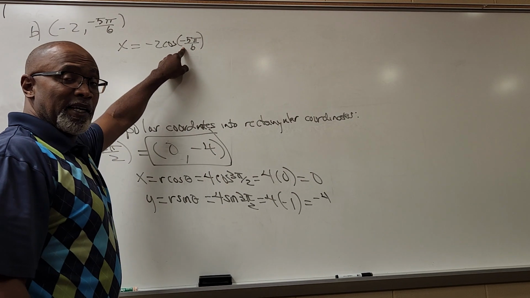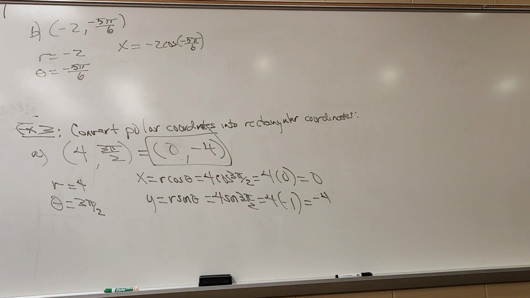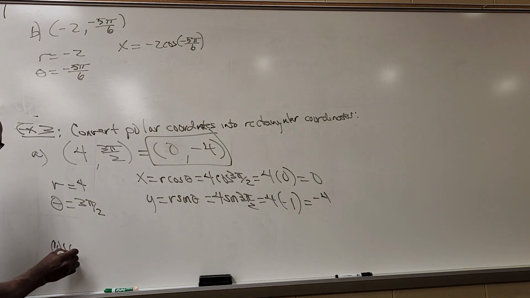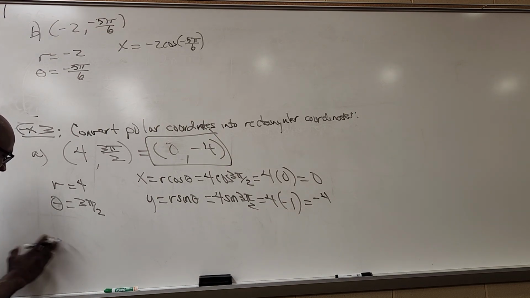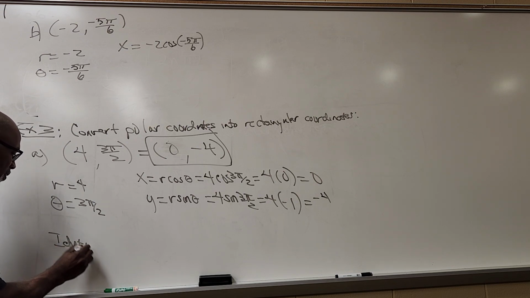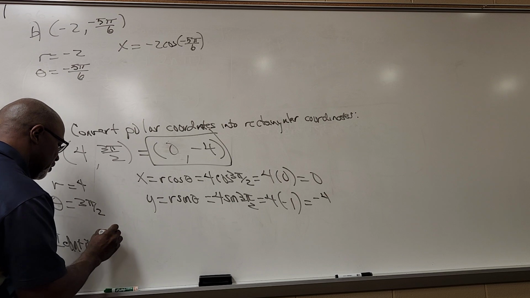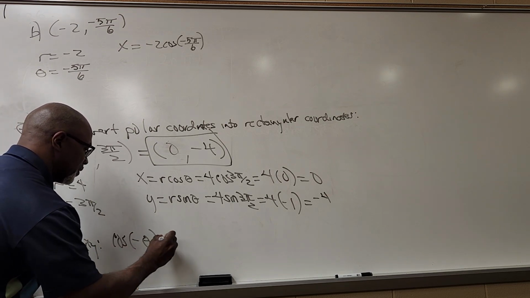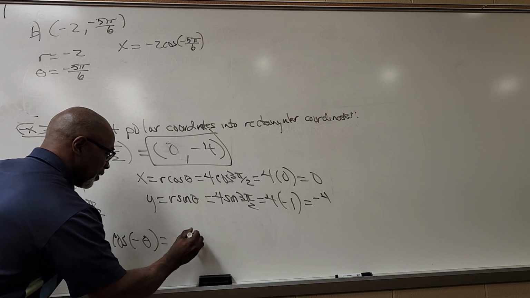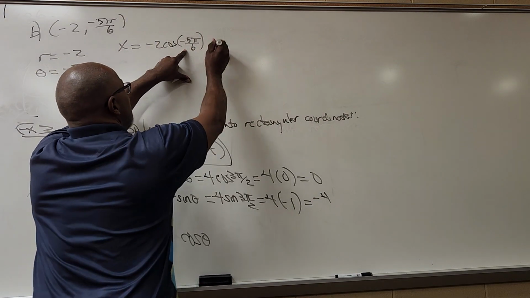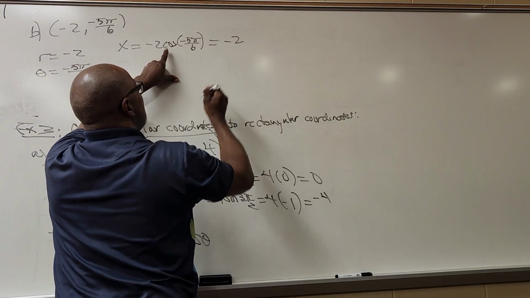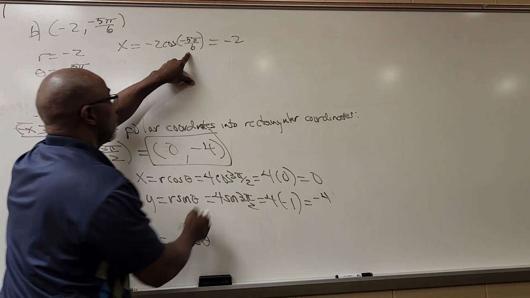Well, the cosine of a negative angle is the cosine of the positive angle. That's one of those identities, and it should be on your identity sheet. Cosine is an even function, so the cosine of a negative angle is the same thing as cosine of the positive angle. So when I take cosine of -5π/6, this -2 is still there.